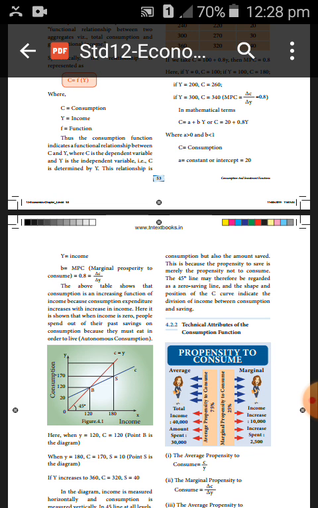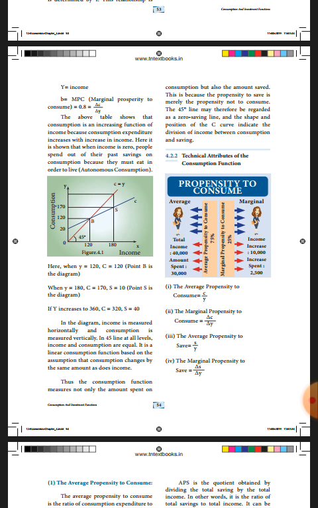Now you refer to the diagram. What is given in the x-axis? X-axis refers to income. Y-axis refers to consumption. When Y is equal to 120, if income is 120, consumption is 120. Savings is 0.